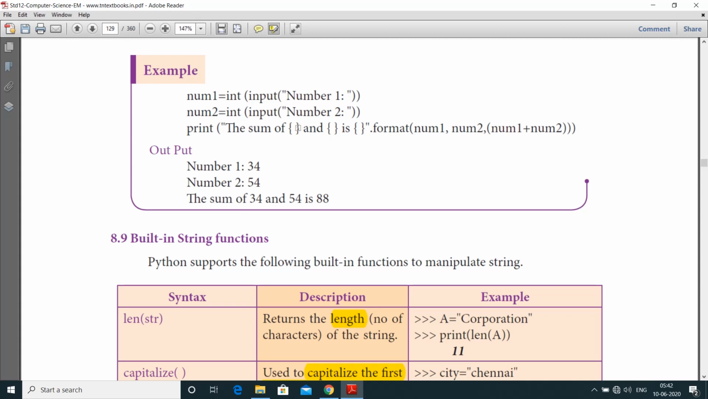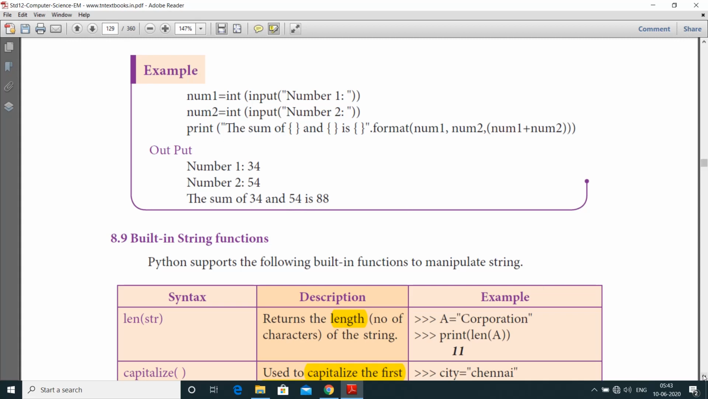Here the first curly braces should be printed as number 1. By using this format, first one is number 1, second one is number 2, and the third one is number 1 plus number 2. By using the sum operation, we are going to get the output. So just put this as number 3. So number 1 is 34, number 2 is 54. The sum of 34 and 54 is 88.